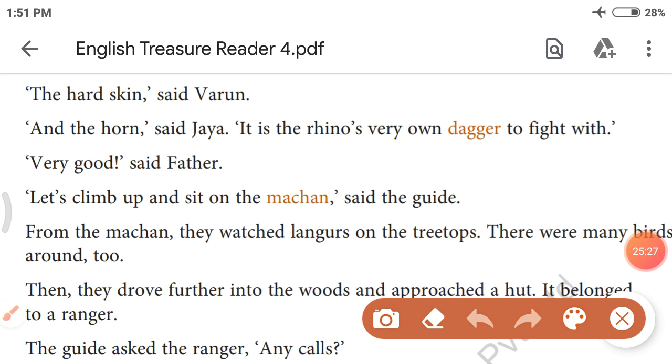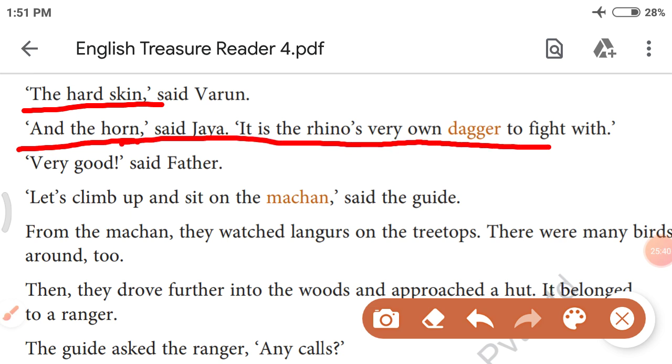First we will see the speciality of a rhino, then we will go through the next animal. The hard skin and the horn. Said Jaya, it is the rhino's very own dagger to fight with. Dagger means a small sword.